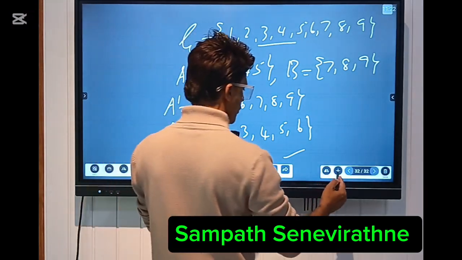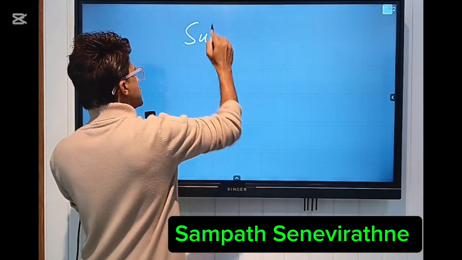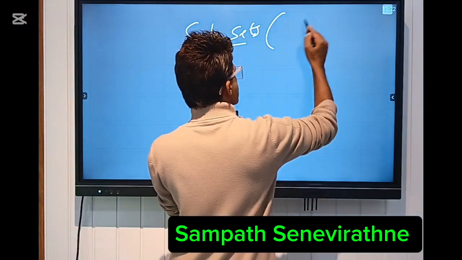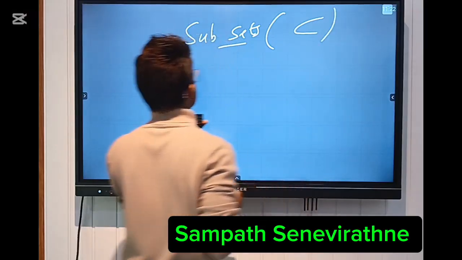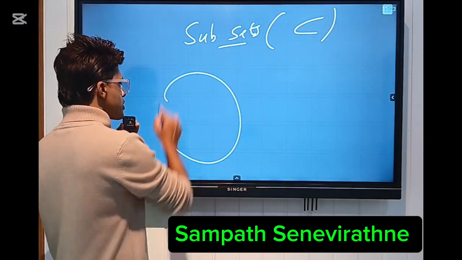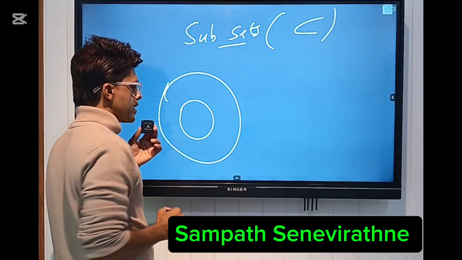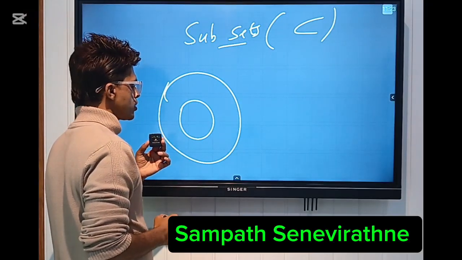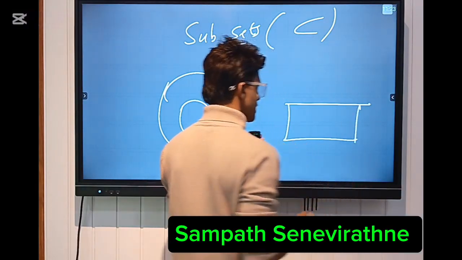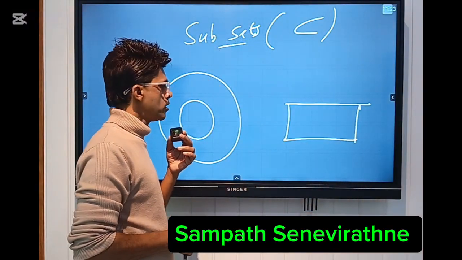subsets. This is a symbol that you need to use when it comes to subsets. Just think of this Venn diagram. A Venn diagram is a diagram where you draw a rectangle, and in the rectangle you draw circles.